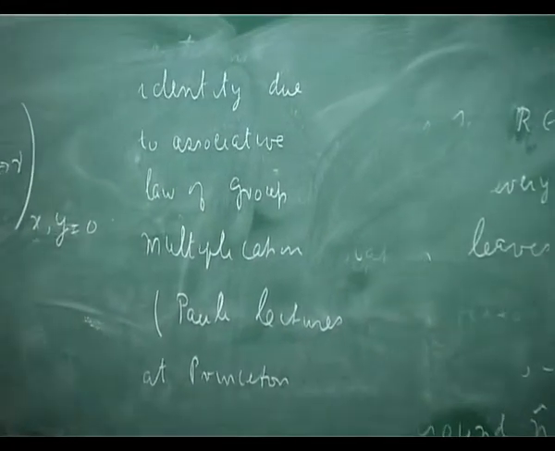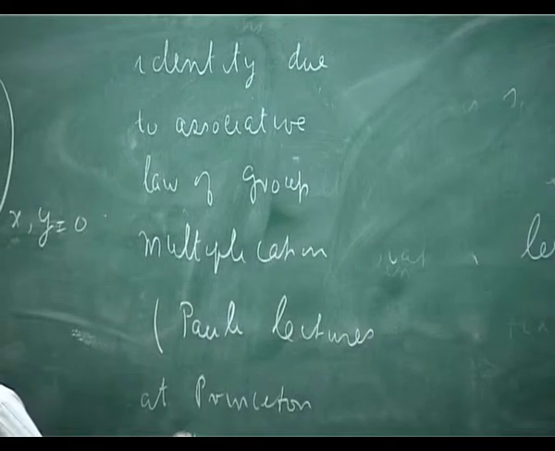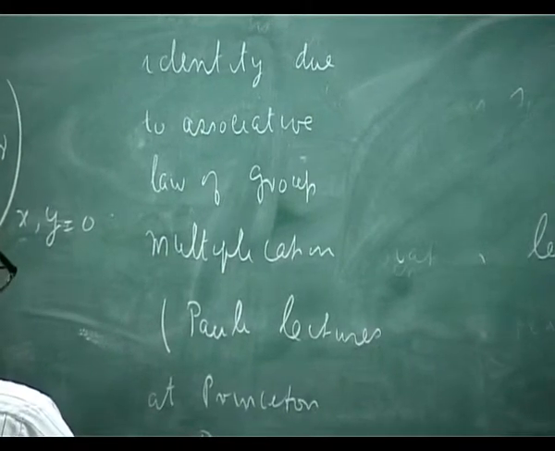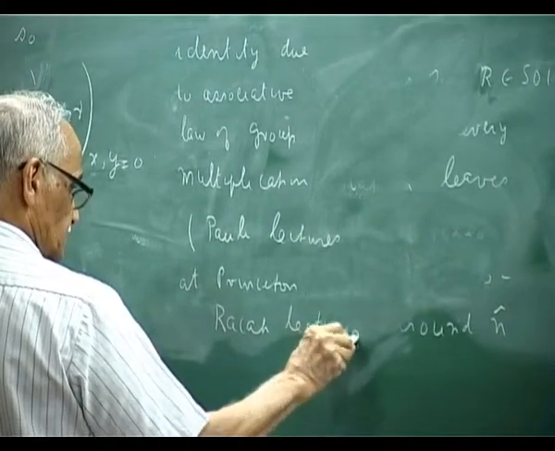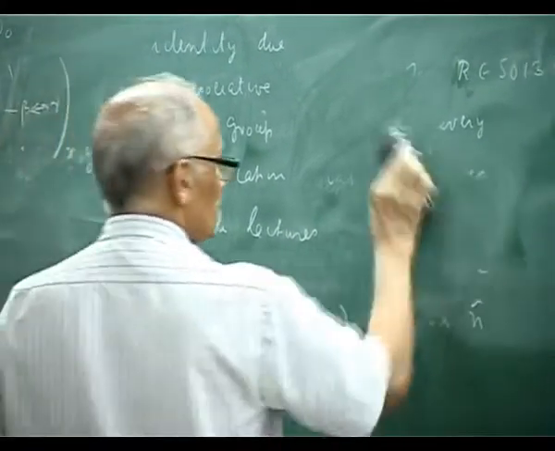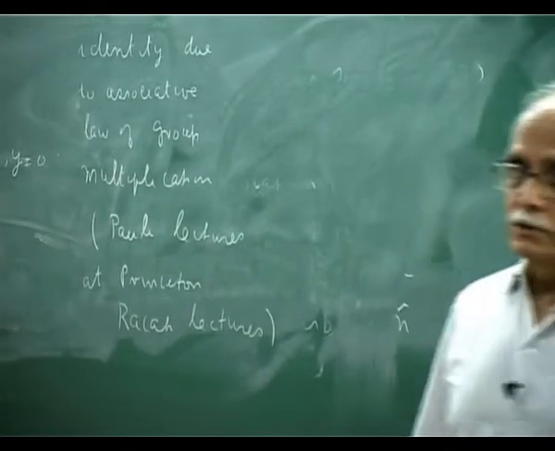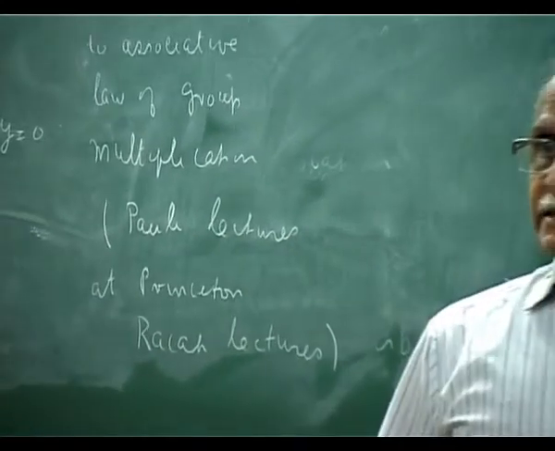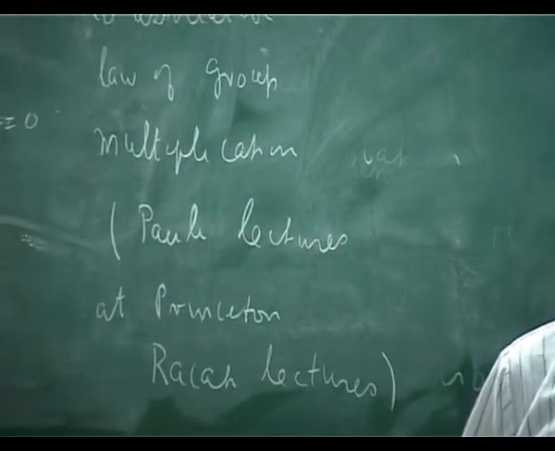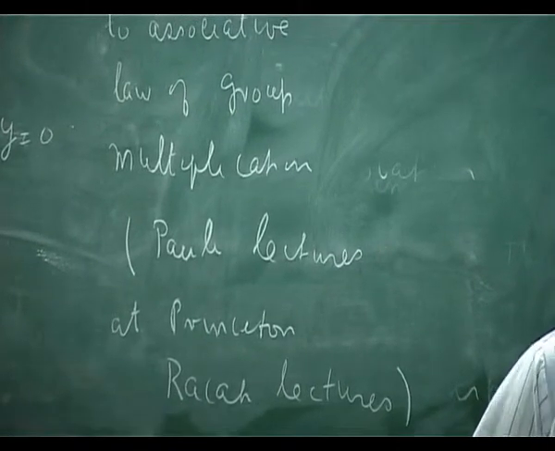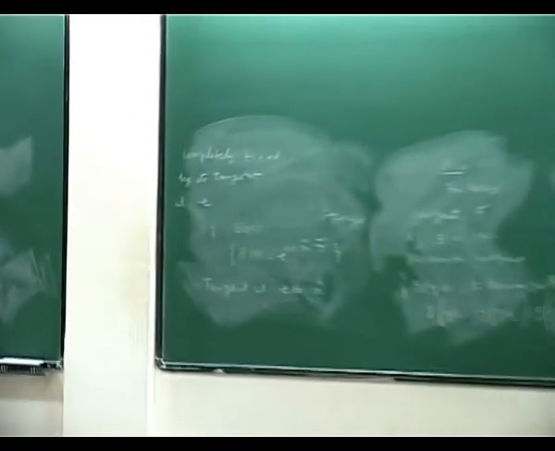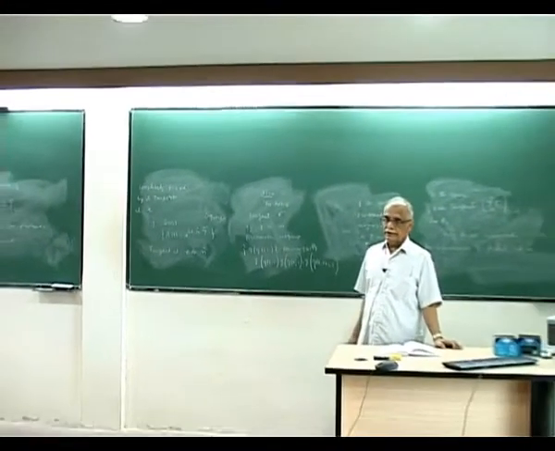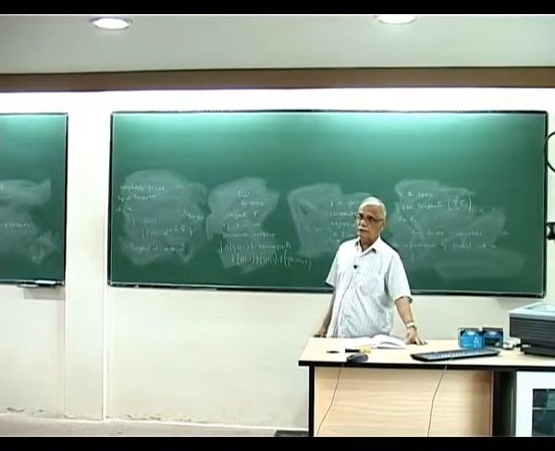And there are Racah lectures, some lectures, again I think in Princeton. I used to have them, but I doubt that I have it now. Okay. These are old, small, maybe 80 pages. So Pauli at that time expounds his ideas on Lie groups and Lie algebras, which were just coming into prominence at that time.